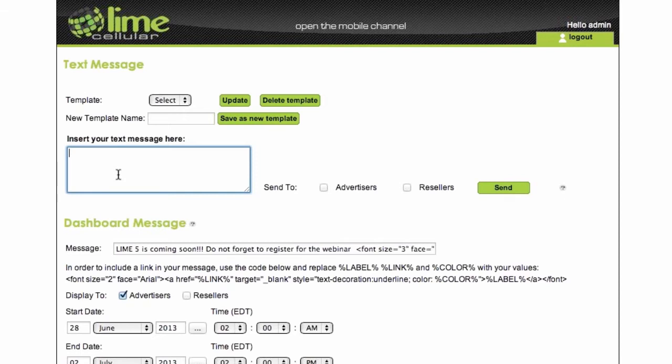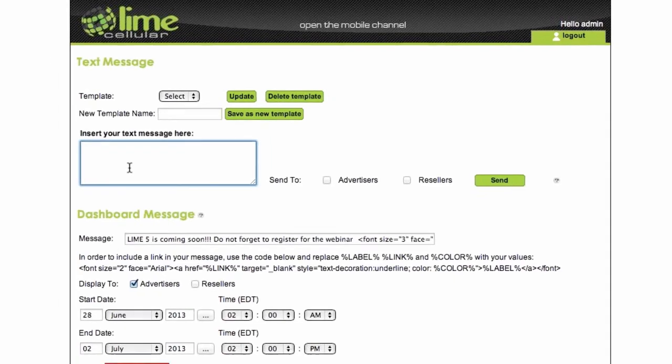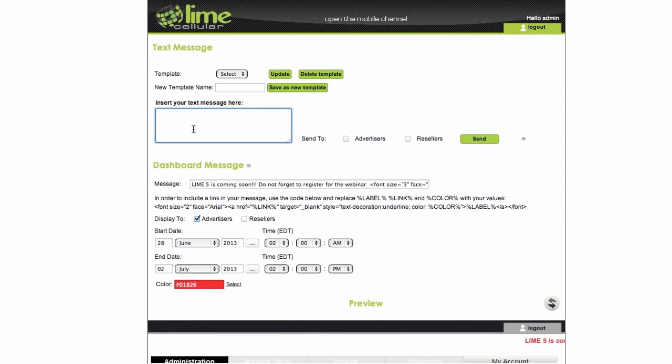If an account is disabled, they're not going to get that message. So you already know that you're sending messages to existing customers only. This is the Notification Center, and this is how it works. You have two types of notification: the text messages and dashboard messages on the top here.